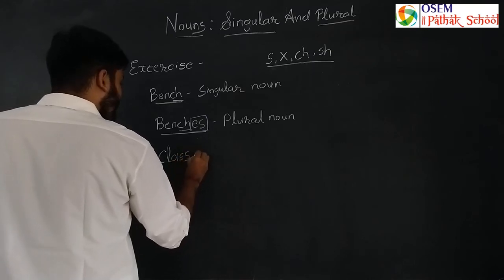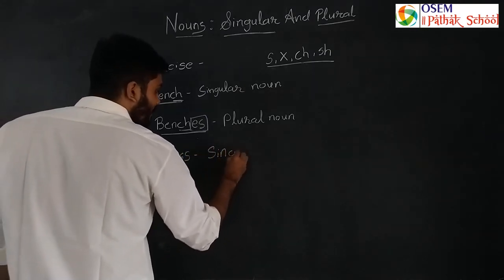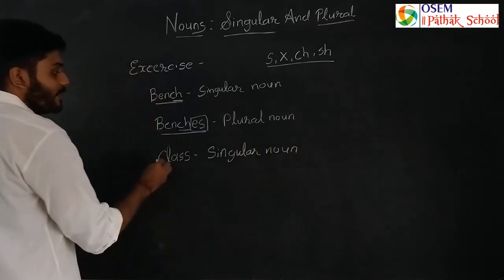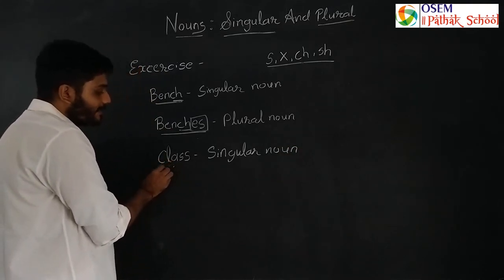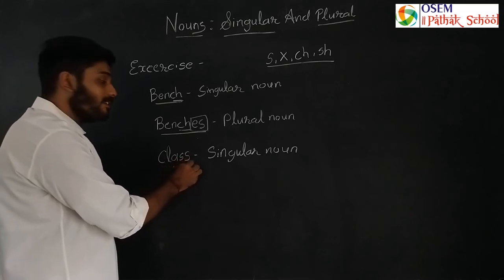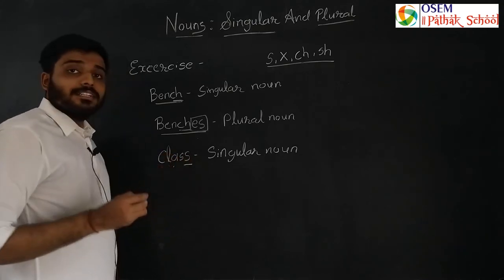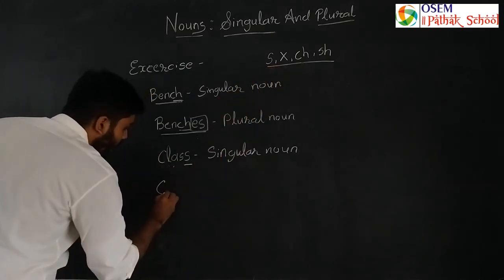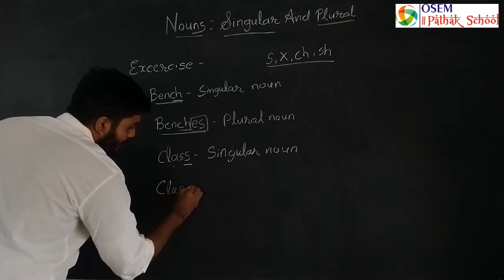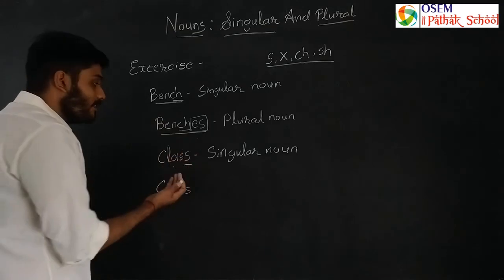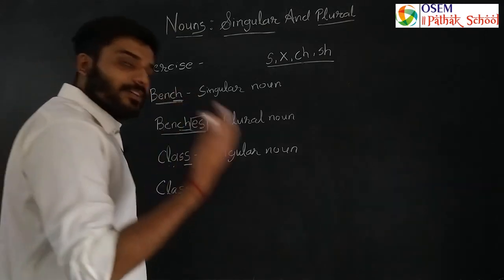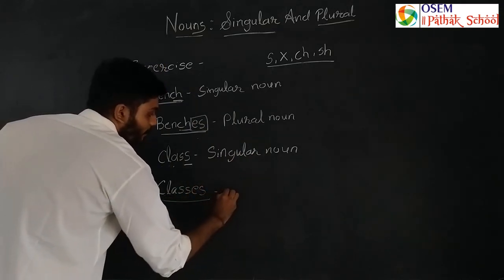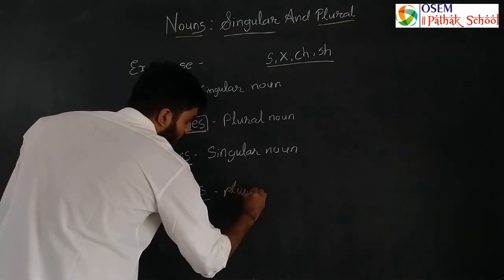the next word is class। So class is only one, so it is a singular noun, okay। Now as I said, what is the spelling of this word, C L A S S। So what is the last letter of this word, लास्ट में क्या लिख रहे हैं यहाँ पे इस वर्ड में, S। So यहाँ पे मैंने S लिखा है, तो what we will do here to change it into plural, we will add the same spelling, हम वही स्पेलिंग लिखेंगे जो सिंगुलर नाउन है, then we have to only add es at the last, so it became plural noun,